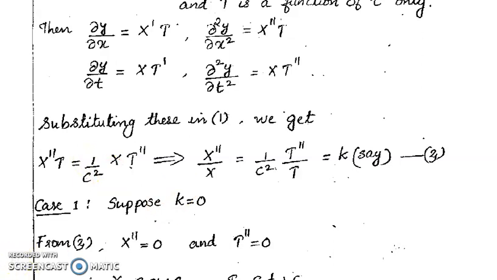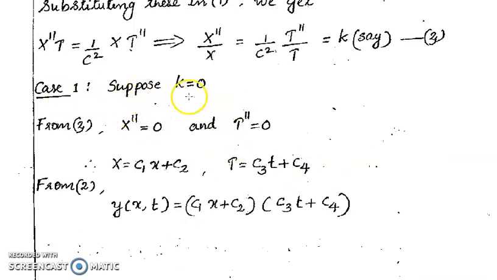Then we get X''/X = (1/c²) T''/T. Since x and t are independent, this is true only if both sides are equal to a constant k. That is, we can write X''/X = (1/c²) T''/T = k, and we take that as equation 3. Then this constant k can be positive, negative or 0, so we have to consider the 3 cases separately.